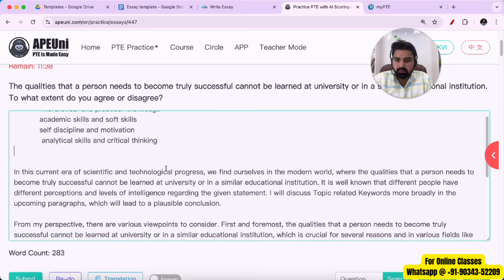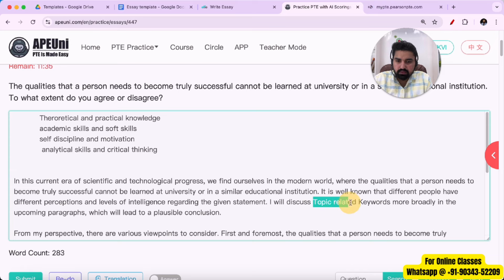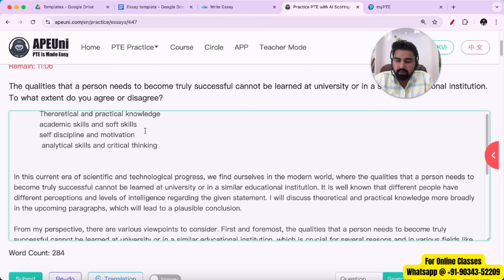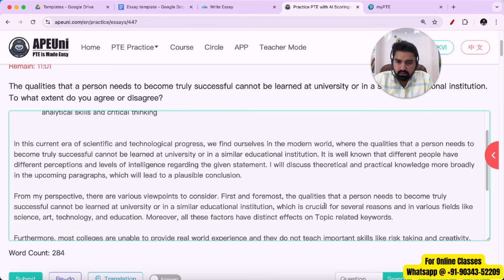I think all the keywords are relevant, and I'll use the keywords that we wrote initially in all of these paragraphs. So in the first paragraph, I'll have to put topic related keywords. I'll use these keywords. So I will discuss theoretical and practical knowledge more broadly in the upcoming paragraphs. Then we can talk about academic skills and soft skills. I can just copy this and paste it here.